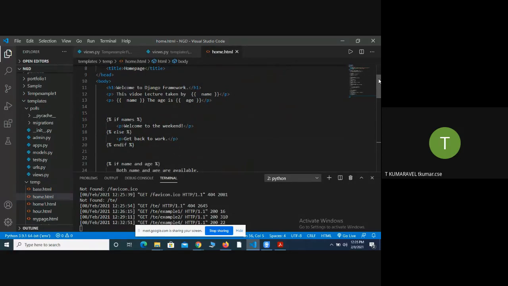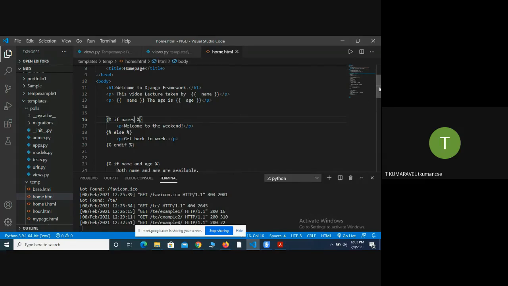Here, what I did is, this is one of the template tags. For example, if and else are there. If is followed by name, which is nothing but one of the variables. It will get the value rendered from the dictionary to that HTML file. If the variable exists, whatever statements are in between if and else will be executed. If that variable does not exist, it goes to the else part.